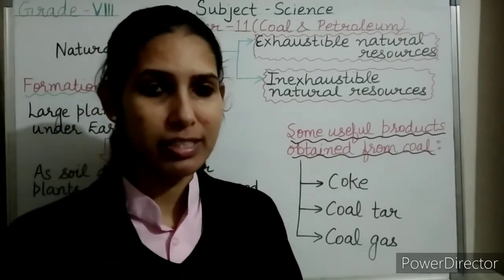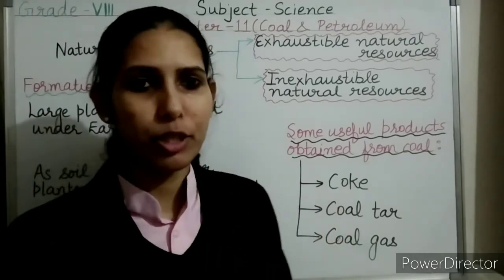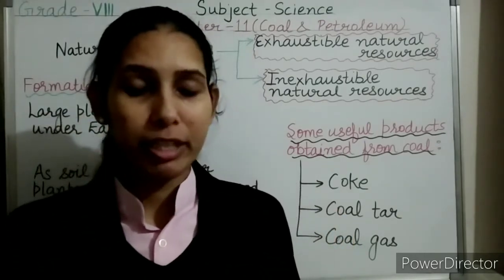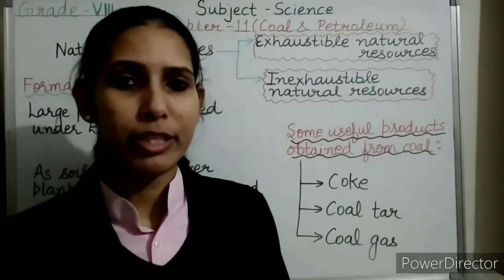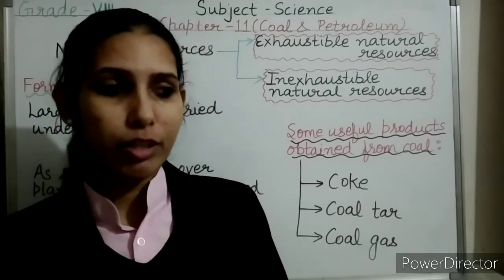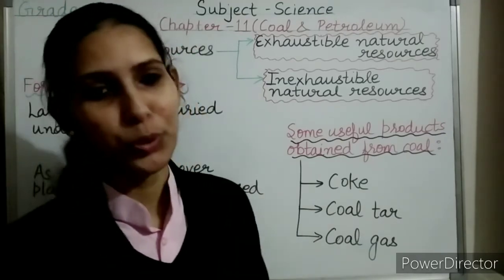They are used for making various products like synthetic dyes, paints, varnishes, plastics, photographic materials, etc. So you can see that coal tar is so useful.